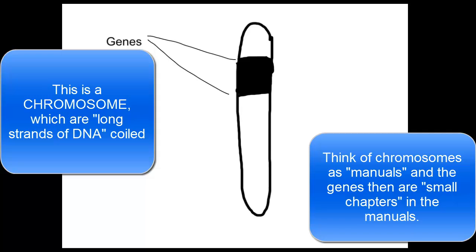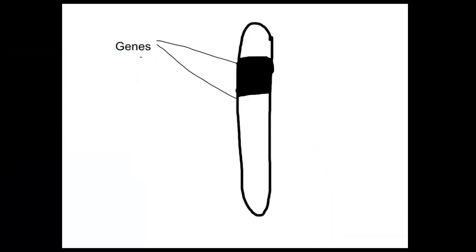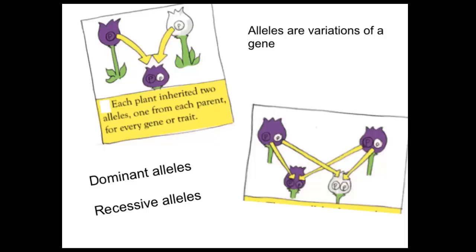We've defined that in class, but I want to make sure we refresh our memory and review that these genes are really just sections of DNA that control the trait. And oftentimes we have variations of these genes. There's not usually just one gene that determines a trait. We usually have variations of these genes, and we're going to call those alleles. These alleles, we learned in class, can be either dominant or recessive, just like what Mendel discovered. To help us determine which ones are dominant and recessive, we use letters to represent those alleles.